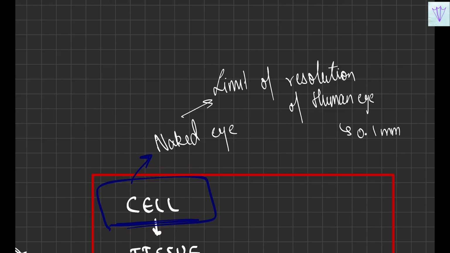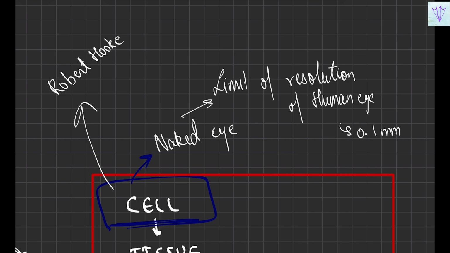So the very first person who saw the cell, you have to remember this name, the first scientist who saw this is Robert Hooke. You might have already read about him in grade 8, right?